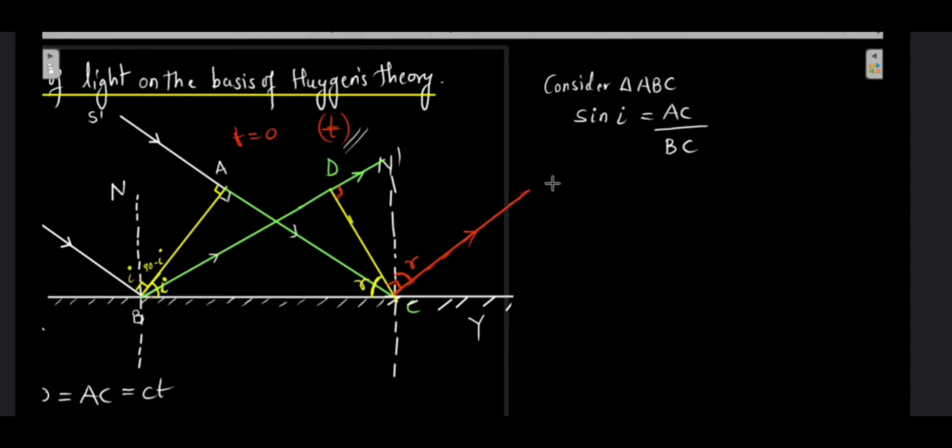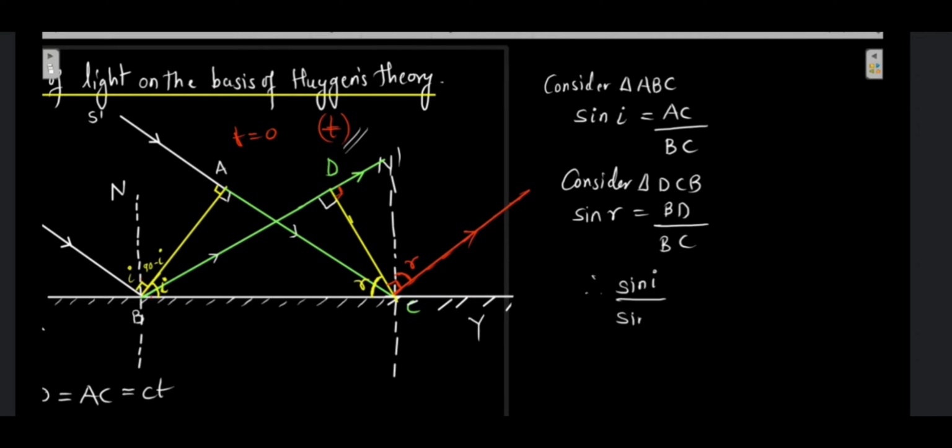If I consider the next triangle, that is DCB, okay, this is going to be 90 over here. And if I write down the sine of R, it is going to be opposite, that is BD, upon the hypotenuse, that is BC. Just see this triangle, BDC. So it is going to be the opposite side, that is BD, upon the hypotenuse, that is BC over here. So if I take the ratio of the two, sine of I upon sine of R will be equal to AC upon BC divided by BD upon BC.